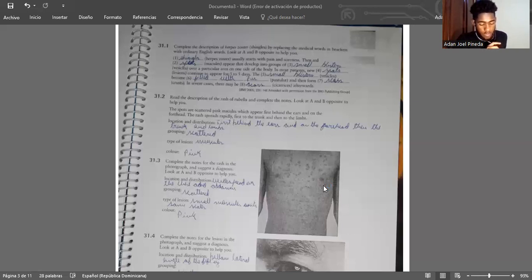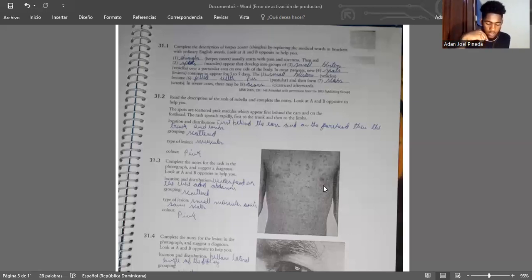31.3. Complete the notes for the rash in the photograph and suggest a diagnosis. Location and distribution: widespread on the chest and the abdomen. Grouping: scattered. Type of lesion: small macules with some scales. Color: pink.